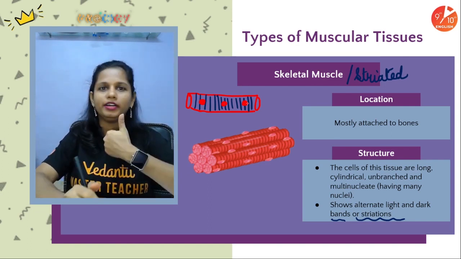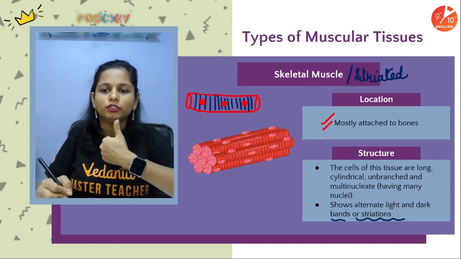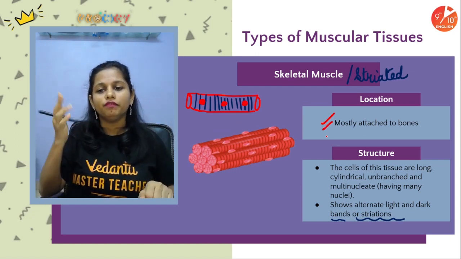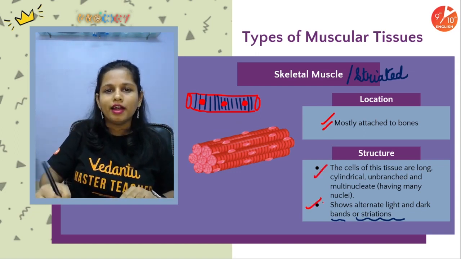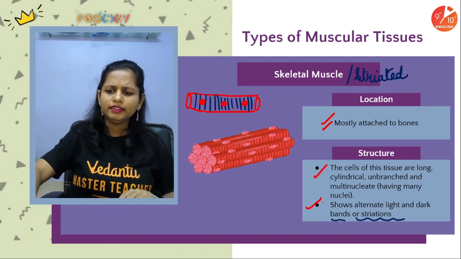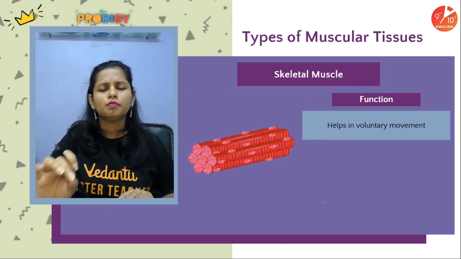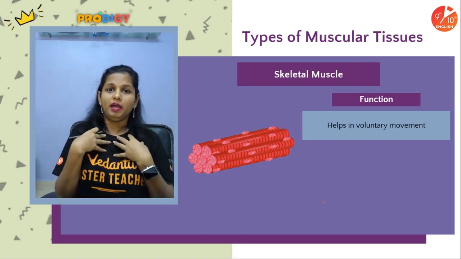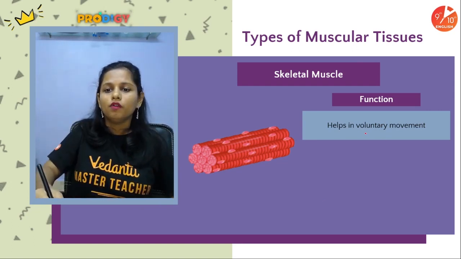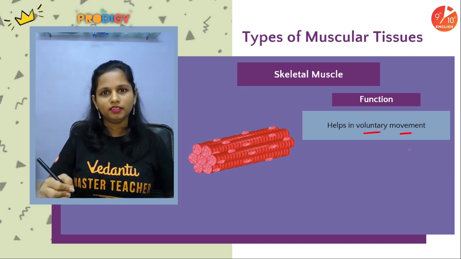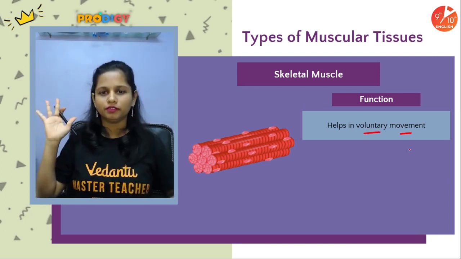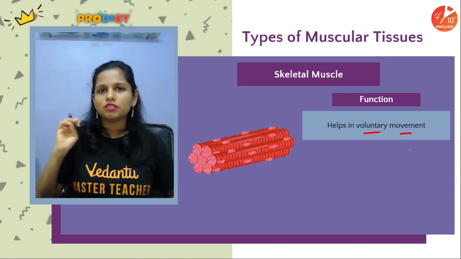So point number 1, they are mostly attached to our bones. 2, they are long, cylindrical, unbranched, multinucleated, which also show striations. And then what about its function? They help in the movement of our body, which is controlled by us. They help in voluntary movement, the movement which is done by our own will and wish. That's skeletal muscle for us.